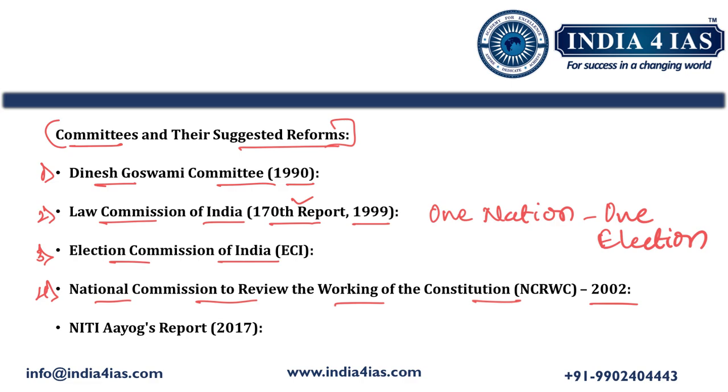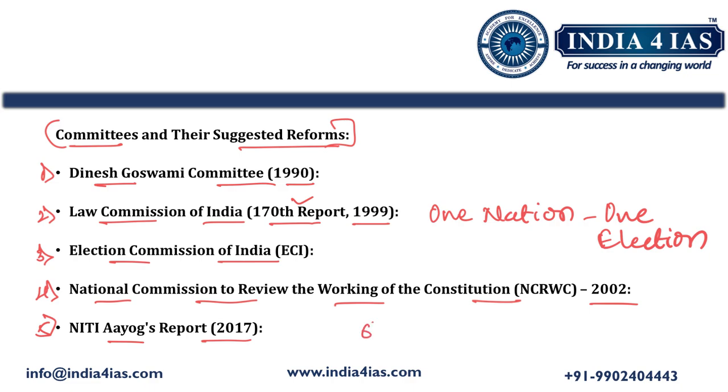It highlighted the need for stricter laws to disqualify candidates with criminal records and to enhance internal democracy within political parties. Then Niti Aayog in the year 2017 submitted a report, and it also strongly endorsed the one nation, one election principle.